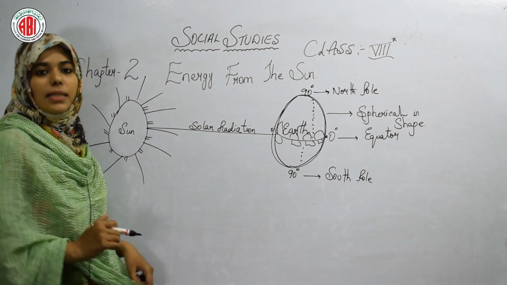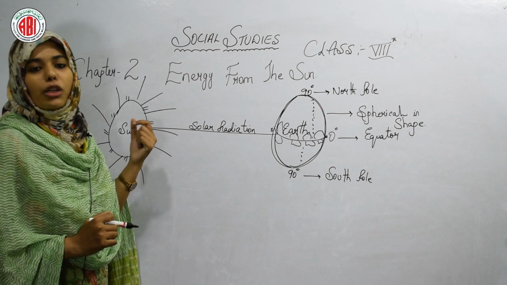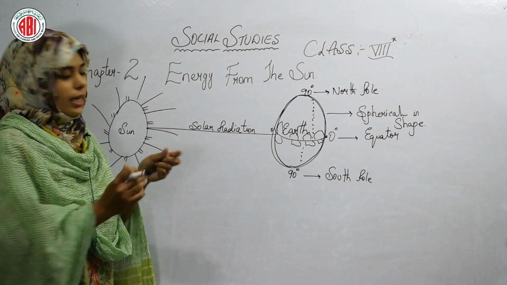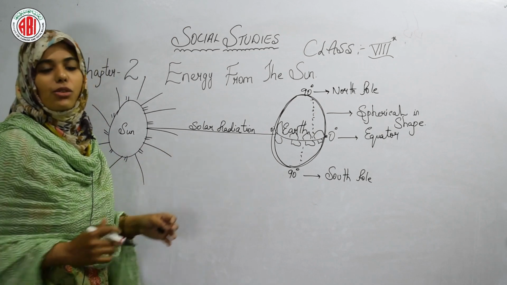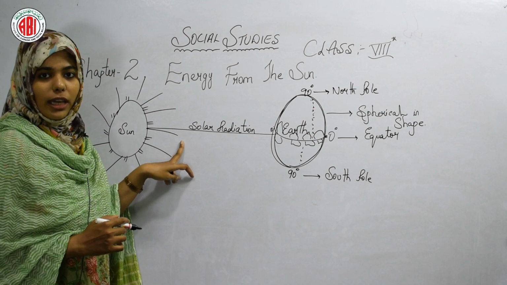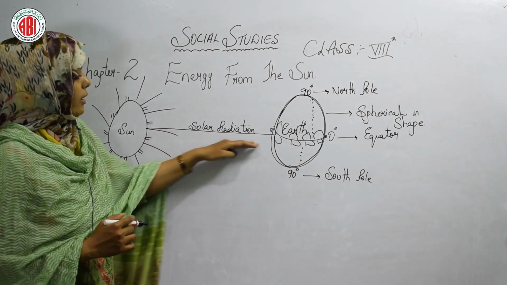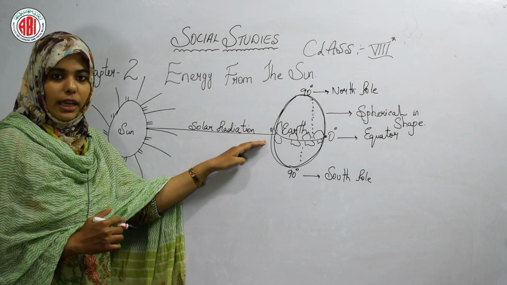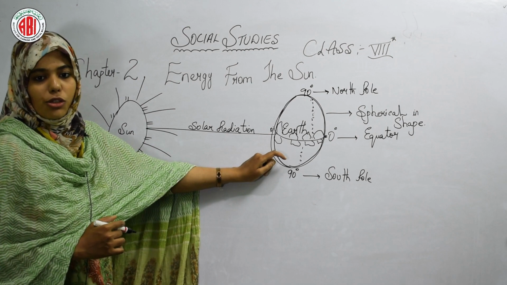That is why it is said that the rays coming from the sun are not uniform. Uniform means in one direction, in a straight position. Only the equator gets straight rays. That is why the equator regions are hot, but the equator itself is not so hot.